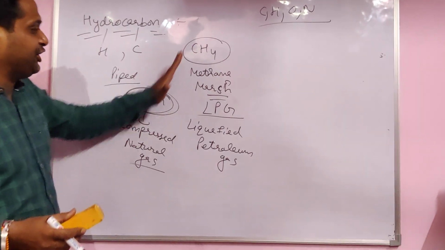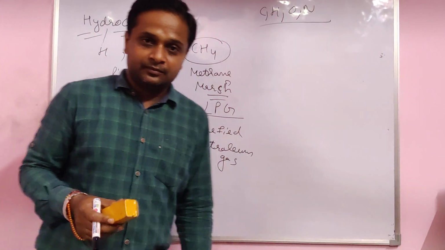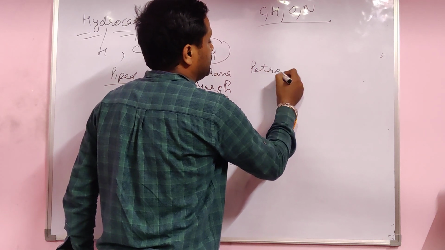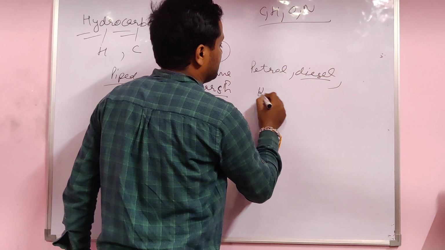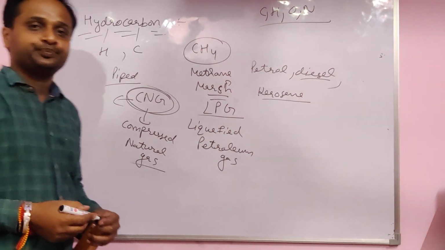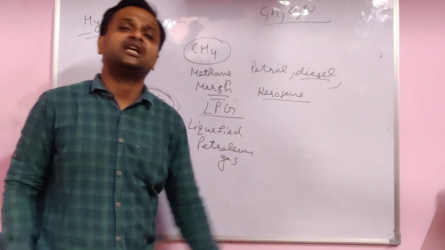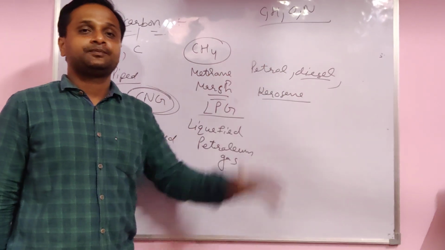These are all hydrocarbons, made from carbon and hydrogen. Others made from carbon and hydrogen are petrol, diesel, kerosene and some other things also. These are mainly hydrocarbons, mainly used as fuel, very important for us.